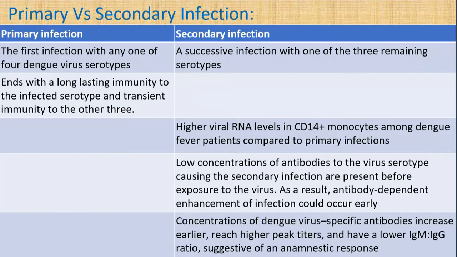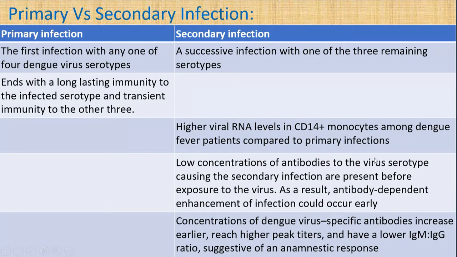Whereas the secondary infection is a successive infection with one of the three remaining serotypes, other than the one which has been affected primarily. Any one of the other three, when the patient is affected again, that is a successive infection with one of the three remaining serotypes, that is secondary infection. And this leads to higher viral RNA levels in CD14 monocytes among dengue fever patients compared to primary infections. And there is a very low concentration of antibodies to the virus serotype causing secondary infection present before the exposure to the virus.